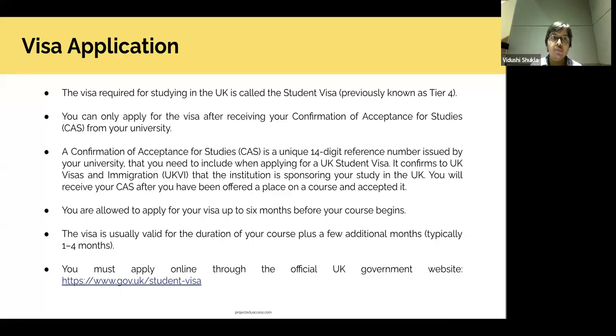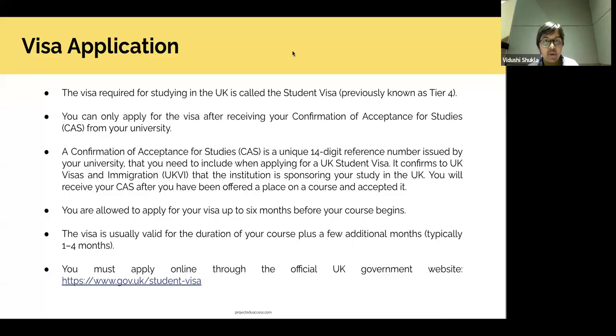So I'll just briefly go through what the process is like. Right now, if you have offers with you, what you require is a visa for studying in the UK, which is called the student visa. It's a Tier 4 UKVI UK visa. And in order to apply for a UK visa, you need to have confirmation of acceptance for studies, which is called CAS, from your university. What is it? It's a unique 14-digit reference number, which is issued by your university, and this is mandatory when you're applying for the UK student visa. It confirms to the UKVI that you have an institute which is sponsoring your study in the UK.